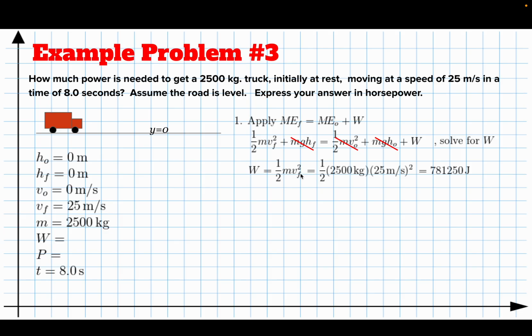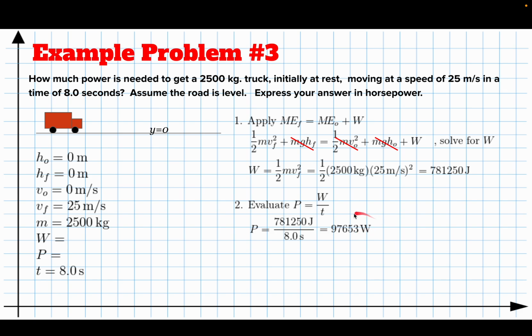Now, I've got to do that in 8 seconds. So what power do I need? The power is the work divided by the time. I found the work in step 1, so I'm going to use that in step 2 here. I take the work, divide it by the time, and that tells me the power. It's 97,000 watts. That's the rate the engine must transfer energy.